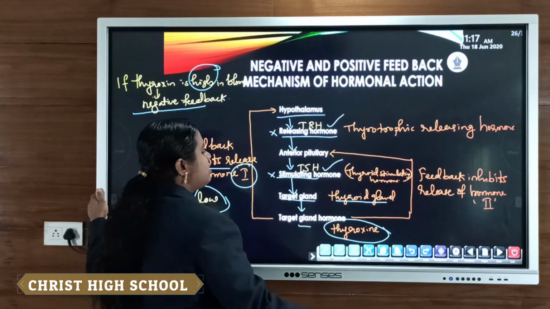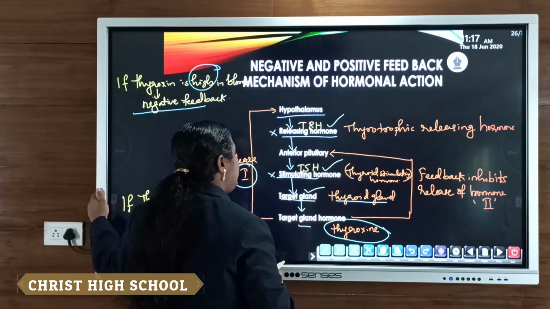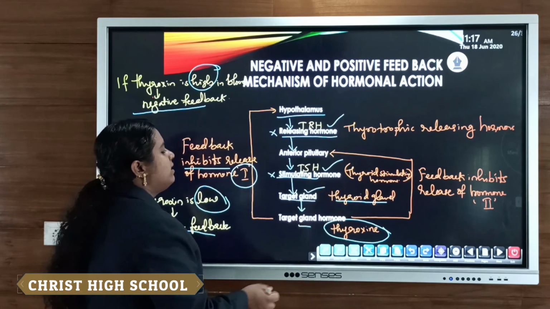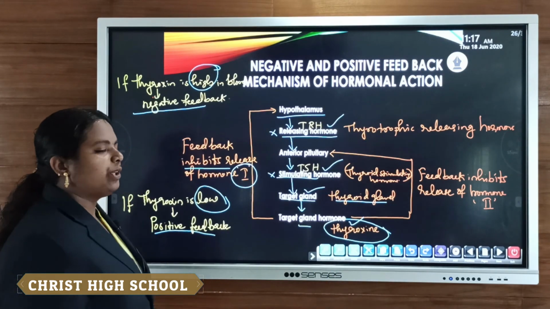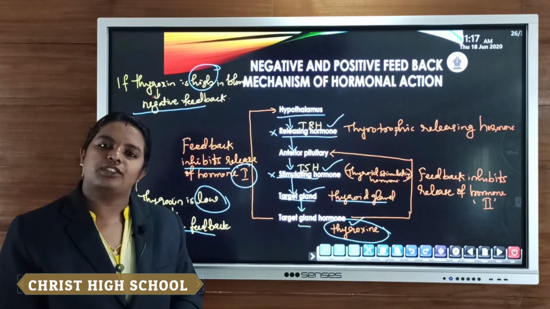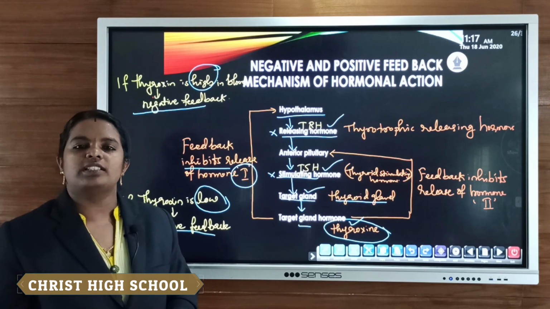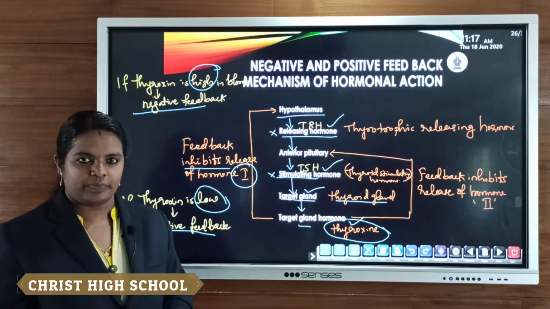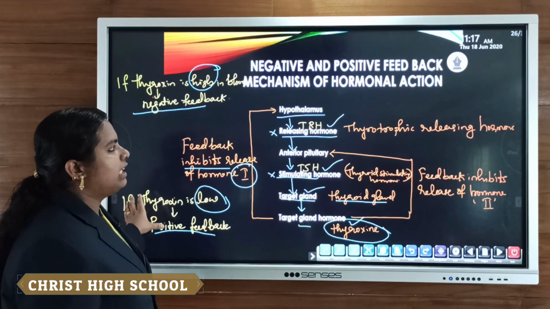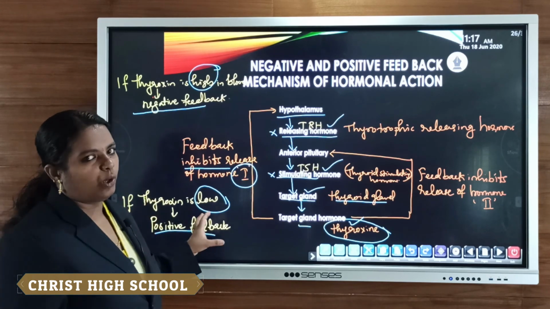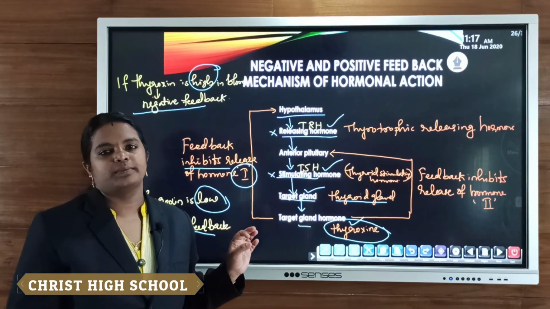This stimulating hormone stimulates the thyroid gland, which secretes thyroxine hormone. So the level of thyroxine in the blood increases. That is known as the positive feedback mechanism, and this is the basic mechanism behind positive as well as negative feedback control of hormonal action.